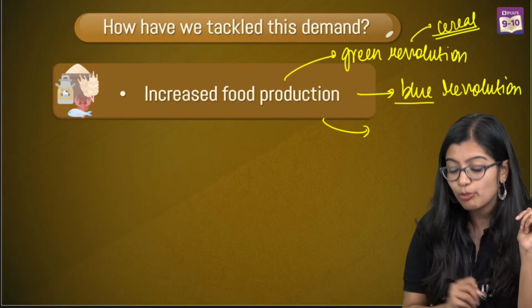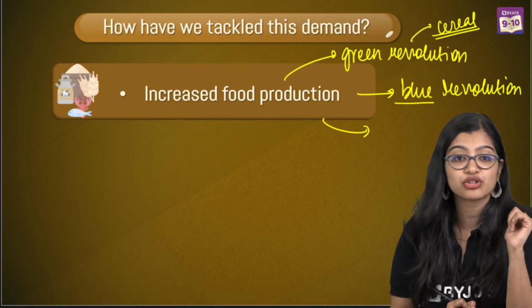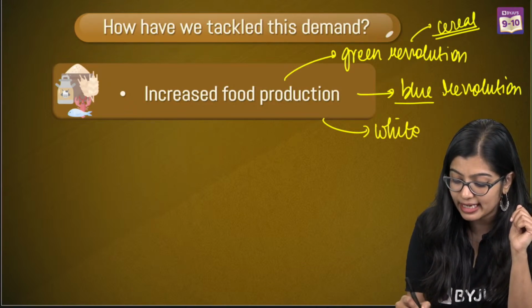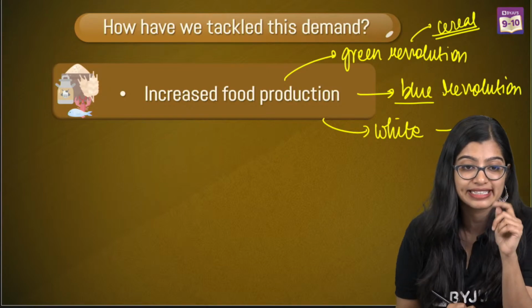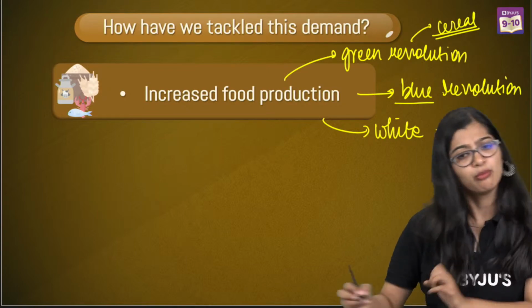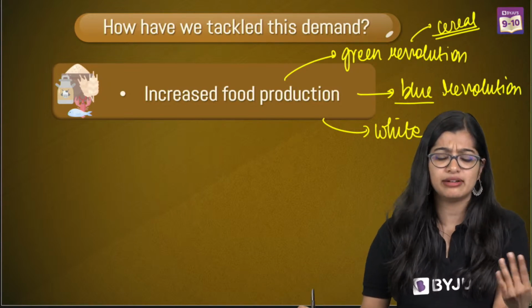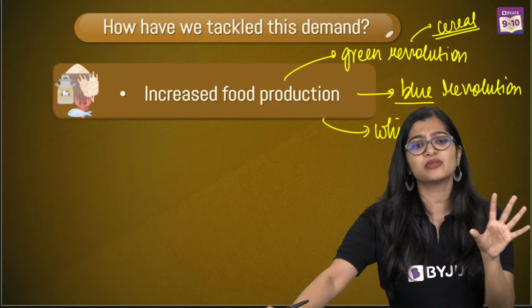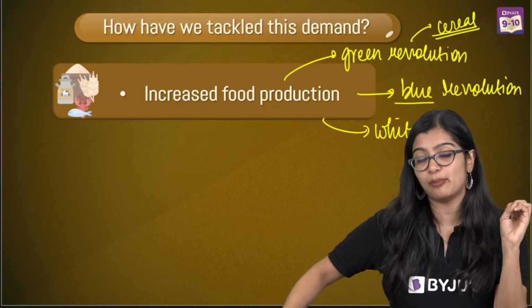Blue revolution was when we increased the production of fishes. While white is the increased production of milk. Now, of course, we did this. There was a yellow revolution as well. So many kinds of things where we increased the large scale production.